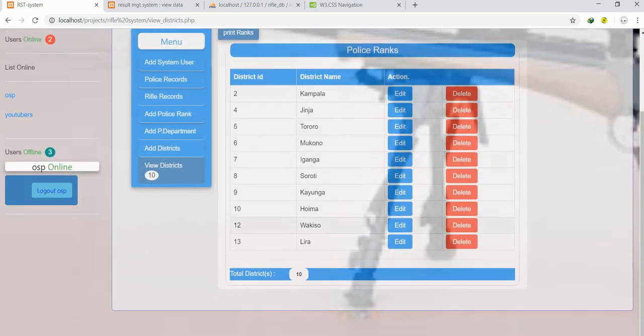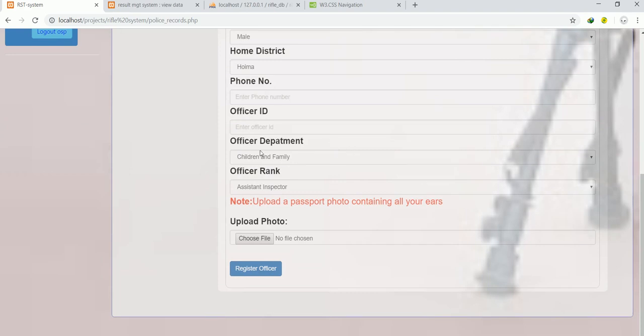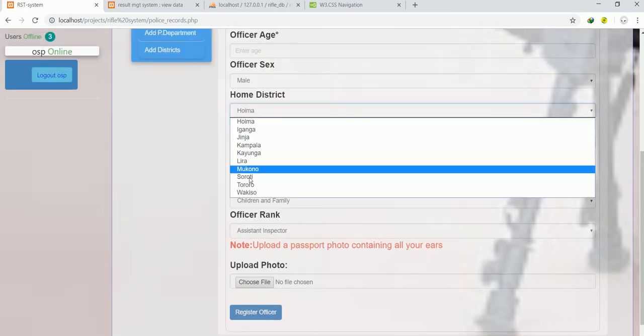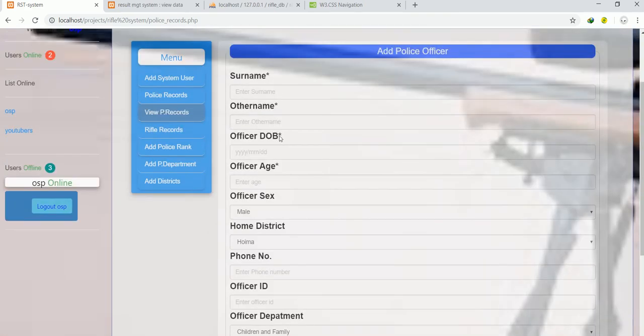I can add the districts I want, and I can delete a district, and I can edit. So it's also automatic. It's also a cool kind of system. Everything's dynamic. Now if you check those districts, that's it. So if you check in all, my friends, that's all I can simply talk about this